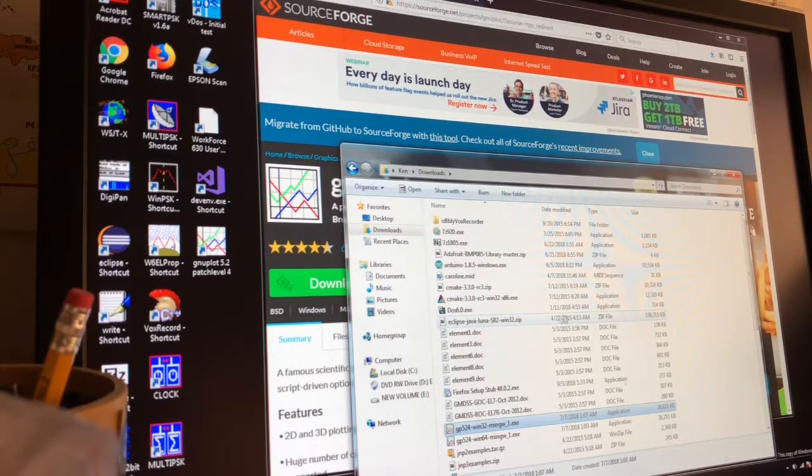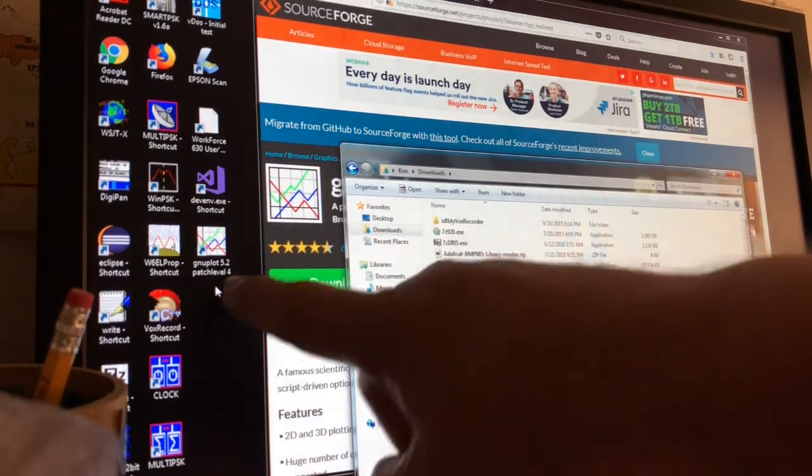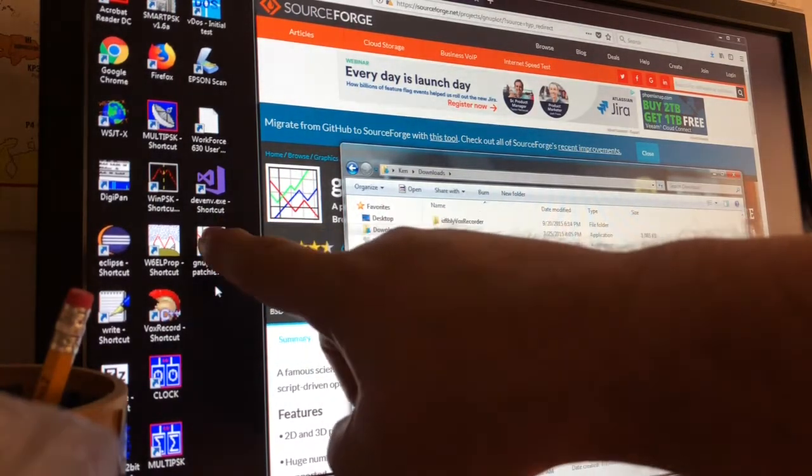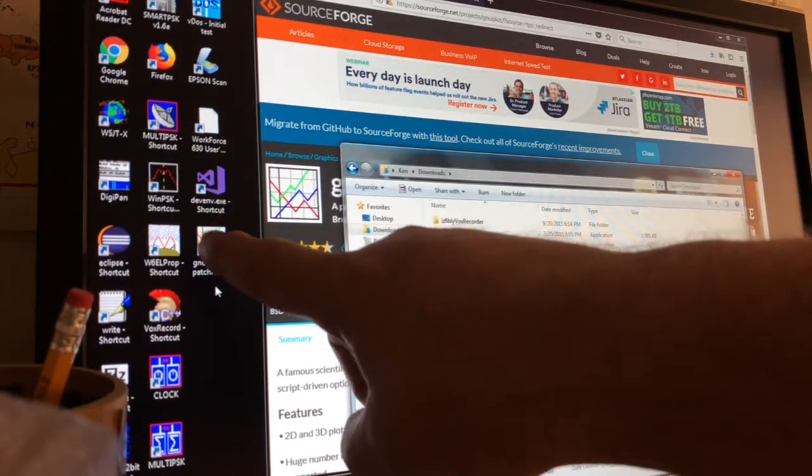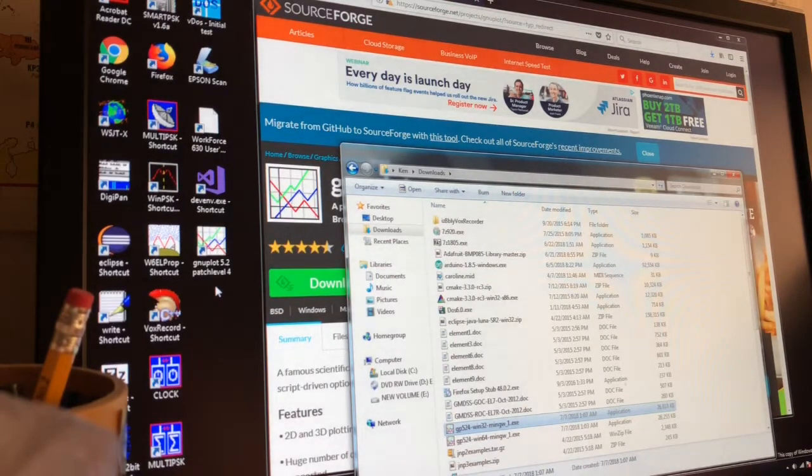Now we've got an icon on the desktop. We said put a shortcut on the desktop, and here it is over here. GNUPlot, there, my finger's right on top of it. That's GNUPlot. And we can double click that.